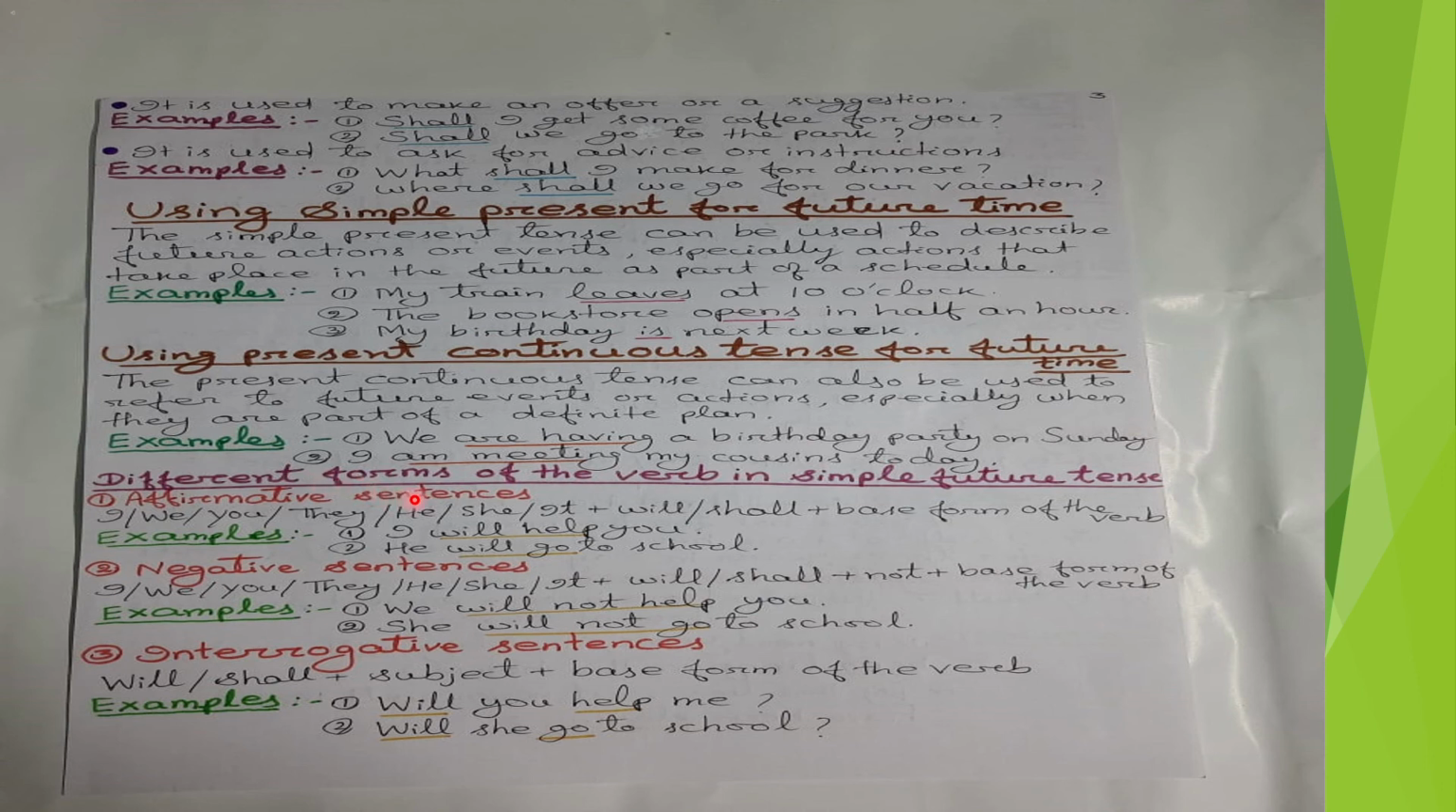Different forms of the verb in simple future tense. Affirmative sentence. I, we, you, they, he, she, it plus will or shall plus base form of the verb. Number 1, I will help you. Number 2, he will go to school. Negative sentence. I, we, you, they, he, she, it plus will or shall plus not plus base form of the verb. Look at the examples. We will not help you. She will not go to school.